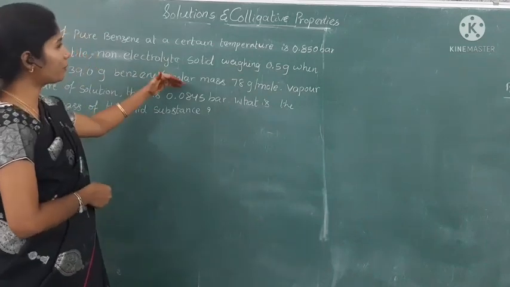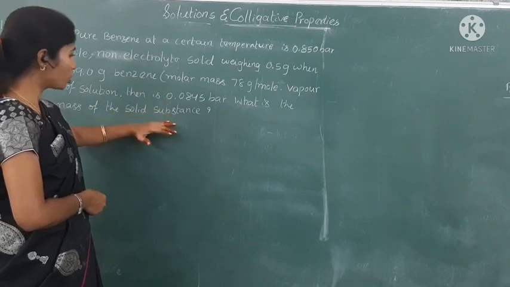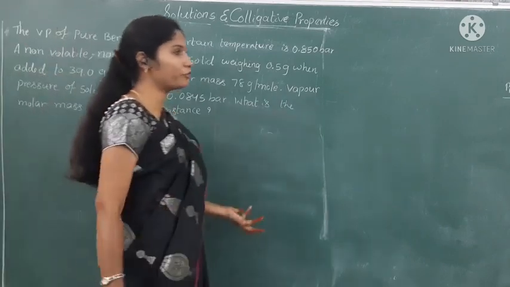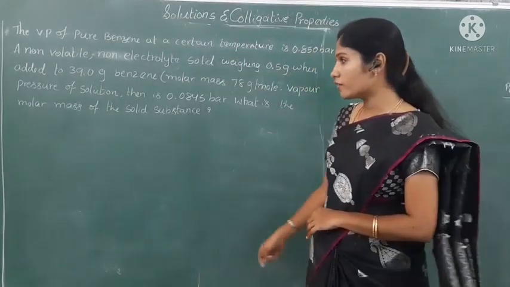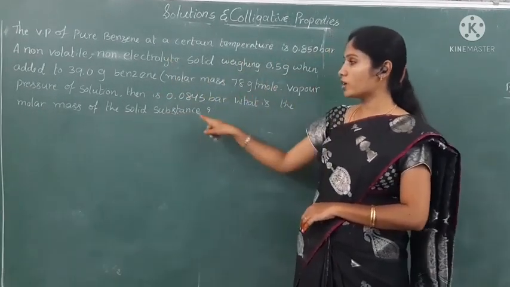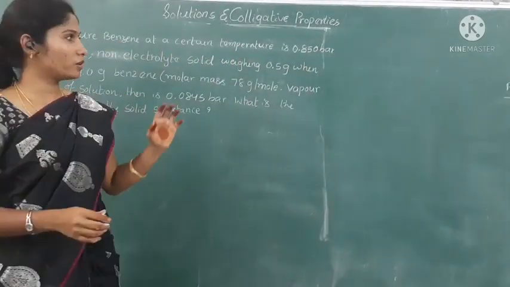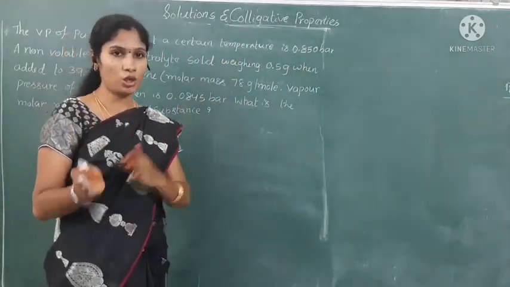Next, the vapor pressure of the pure solvent and the vapor pressure of the solution are also given. But what we have to find out here is the molar mass of the solid substance. Here they took one solution which contains solute and solvent.